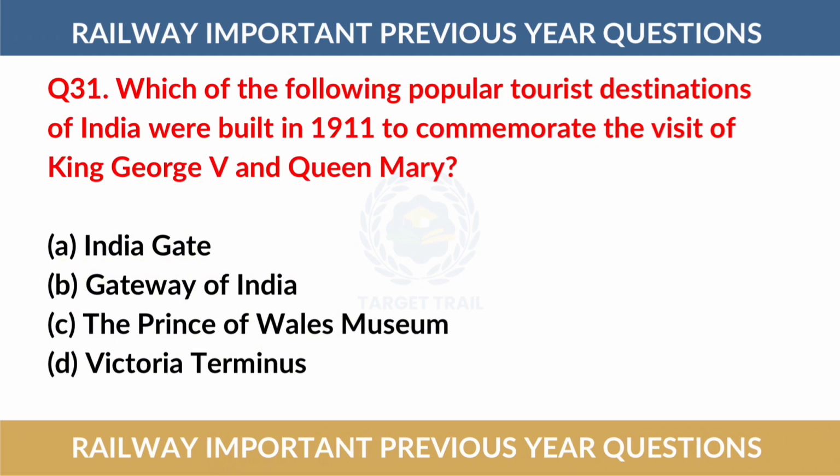Question number 31. Which of the following popular tourist destinations of India were built in 1911 to commemorate the visit of King George V and Queen Mary? The correct answer is option number B, Gateway of India.